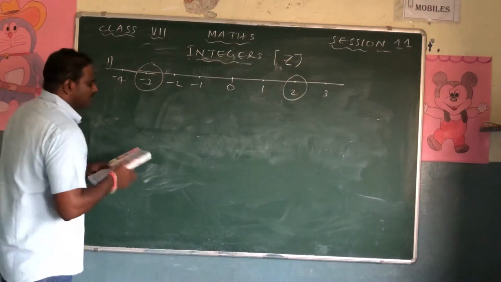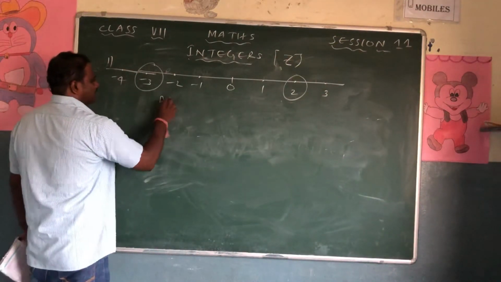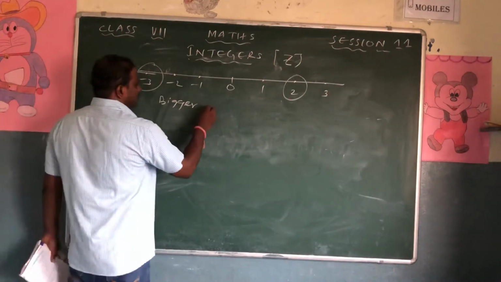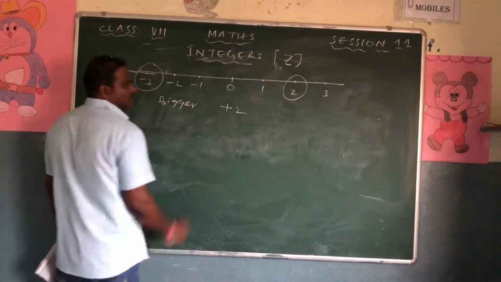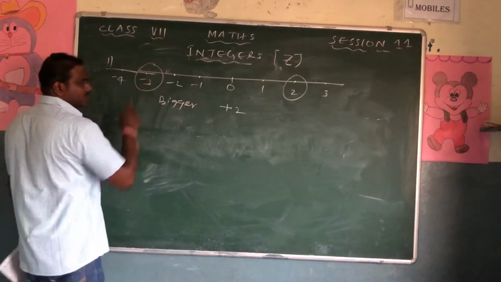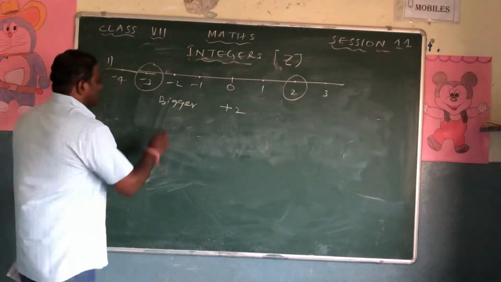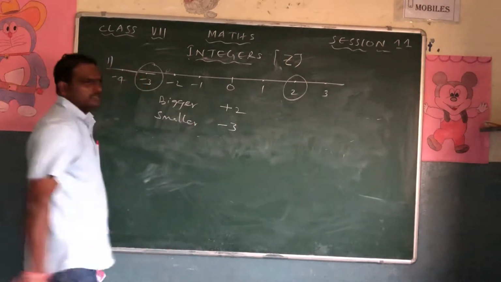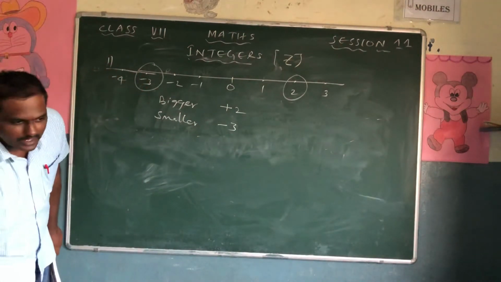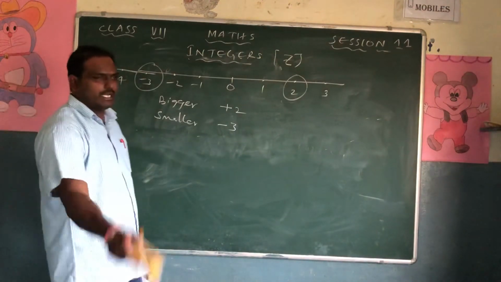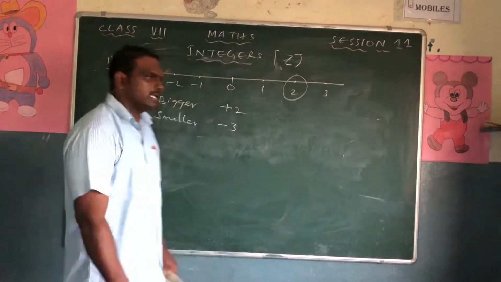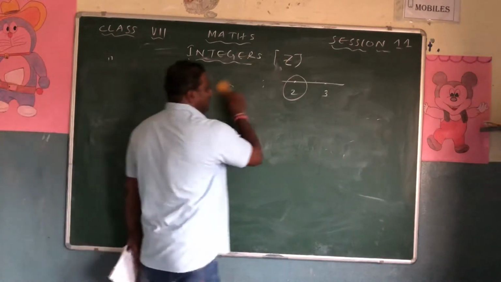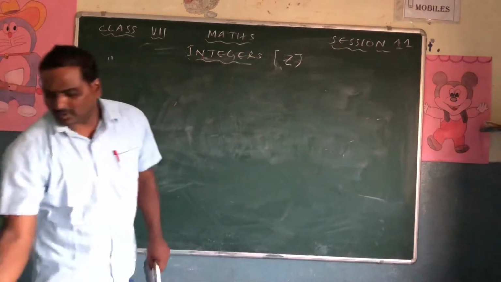So what is the bigger one? The bigger number is +2. Write the plus because we are discussing the integers here. And the smaller is -3. Okay? So whenever you get a positive and a negative value, if anybody asks which is bigger, no doubt the positive value will be the bigger and the negative value will be the smaller.